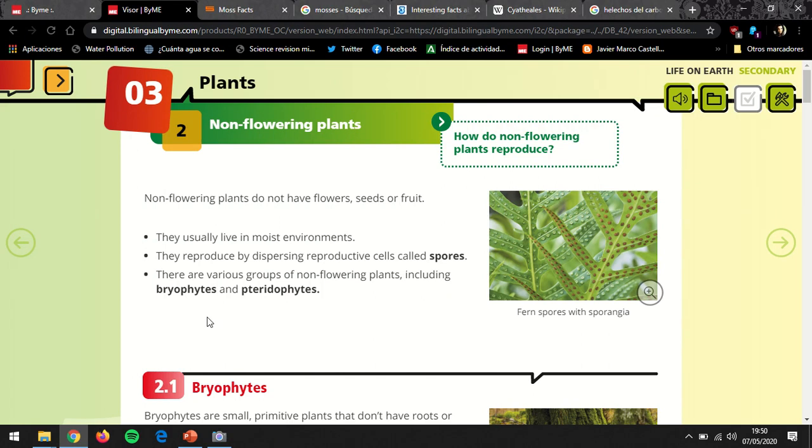So you have to understand that as we're talking about non-flowering plants, we're talking about the plants which are the most simple on our planet. Because of that, they are also the oldest ones, okay? They normally have to live in moist environments, so in environments which have a lot of water. Moist means humid, significa húmedo. As they don't produce flowers, how do they reproduce? By producing spores, and there are two categories as I just mentioned.